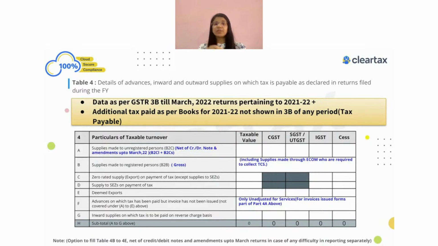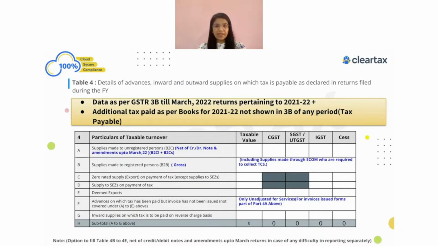So in short, table number 4 and 5 consist of the liability related to the current year and on which taxes have also been paid in the current year or have not been paid till now, not in the current year, not in the next year. Then that information will come and sit in table number 4 and 5. Table number 10 and 11 exactly means the liability which was related to the current year and which has been paid in the next year.